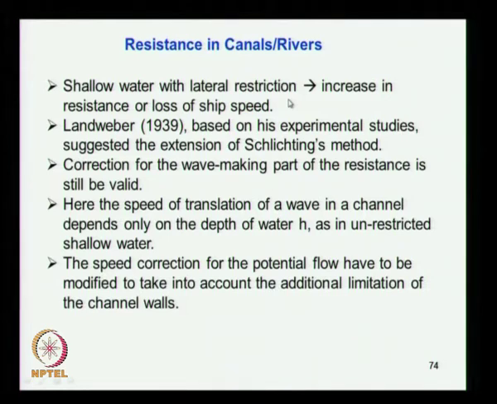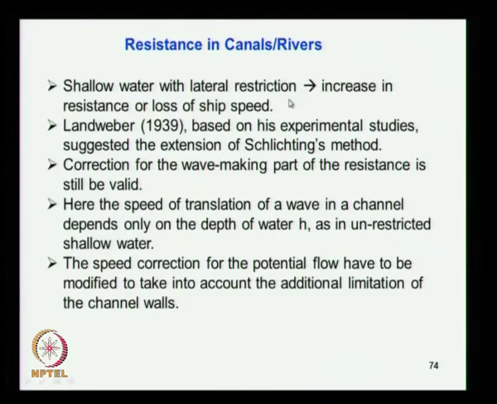Now, there are ships or vessels designed to operate in inland waterways. You know that we have three national inland waterways, one being the Brahmaputra, another the Hooghly, and the third the Kerala. A lot of vessels operate in these regions, vessels designed exclusively for inland waterways.